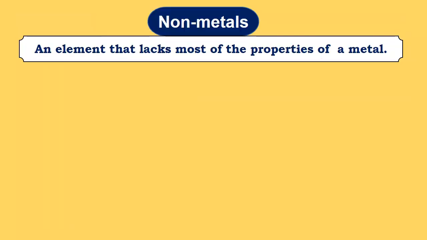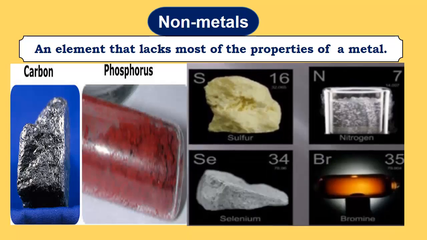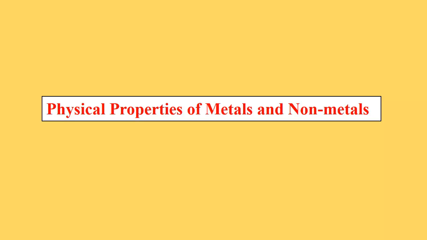Next, an element that lacks most of the properties of metals is a non-metal. They are carbon, phosphorus, sulfur, nitrogen, selenium, bromine, oxygen and many more. Let's see the physical properties of metals and non-metals. Are they the same or are they different? As I said, metals and non-metals are opposite, so definitely their properties will be opposite.